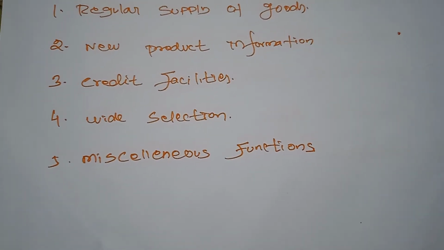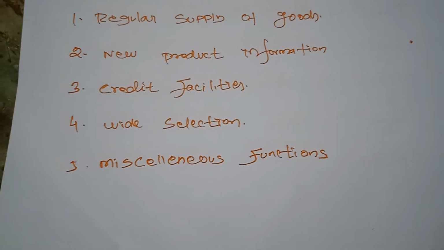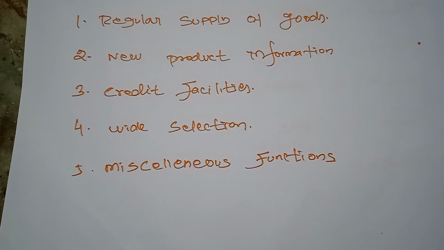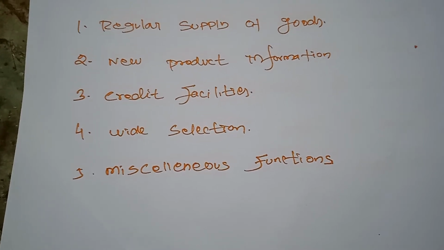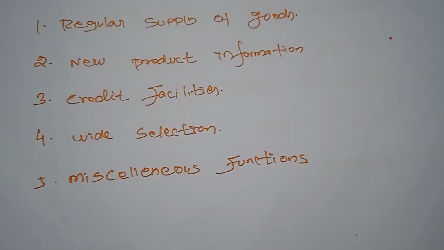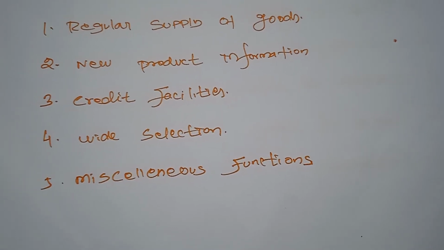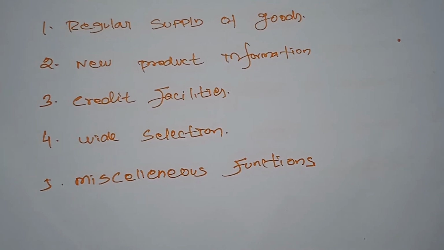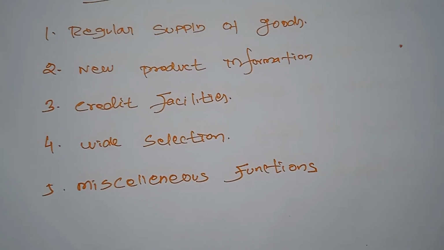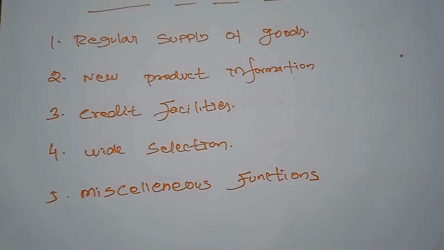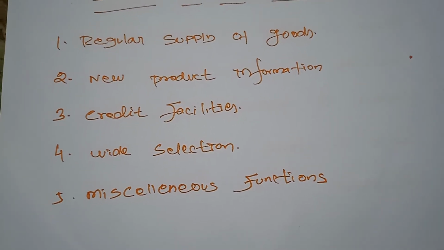When they earn or get salaried monthly, they will be unable to purchase commodities at the time of need. So on the basis of a credit system, the retailer also provides the commodities on credit. So the consumer will never change the retail shop, and he will have the best approach on the retailer's name.